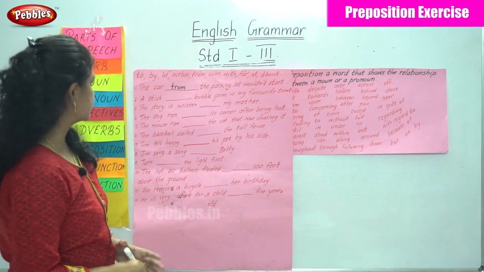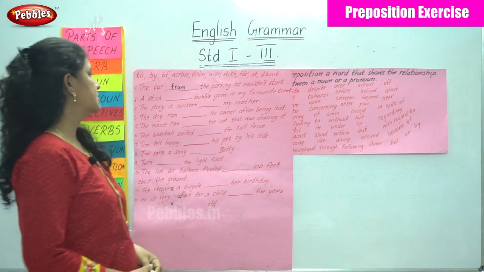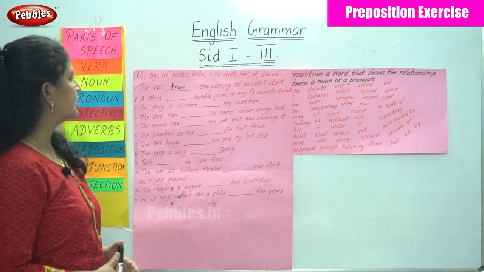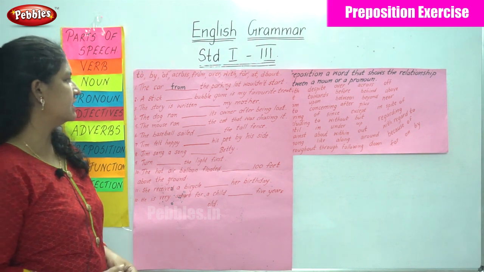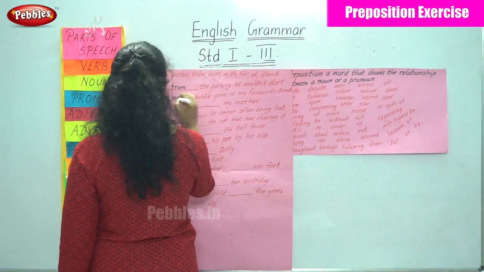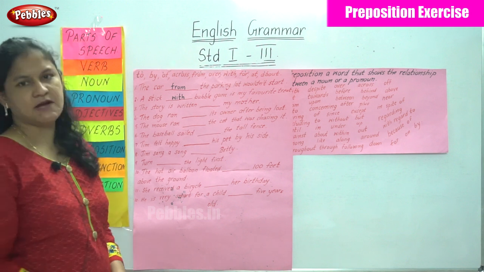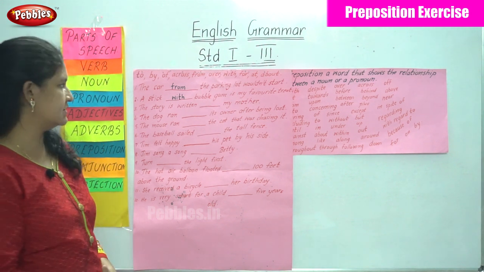The next sentence, a stick dash bubble gum is my favorite treat. A stick with bubble gum is my favorite treat. So I write the preposition with. A stick with bubble gum is my favorite treat.